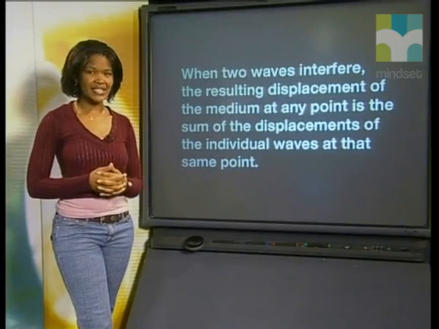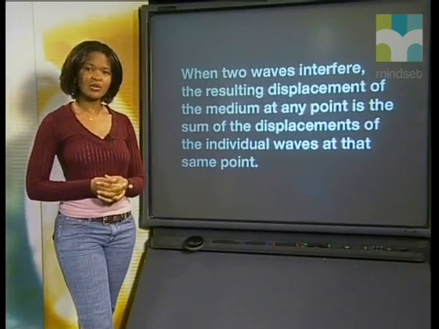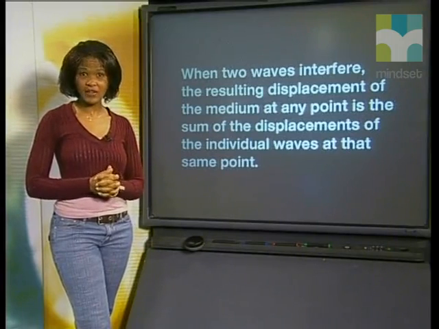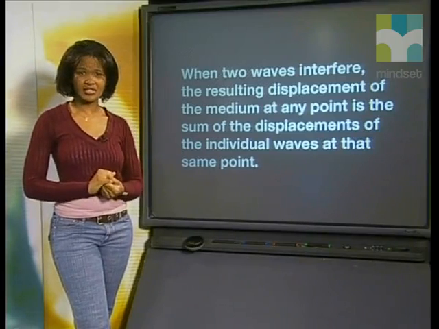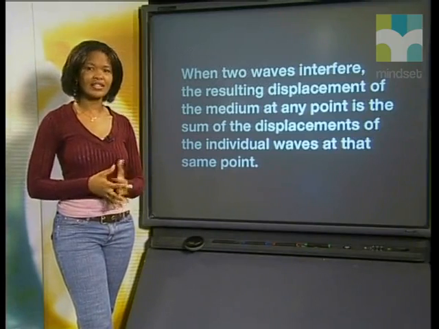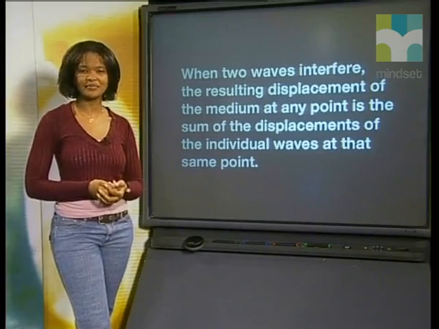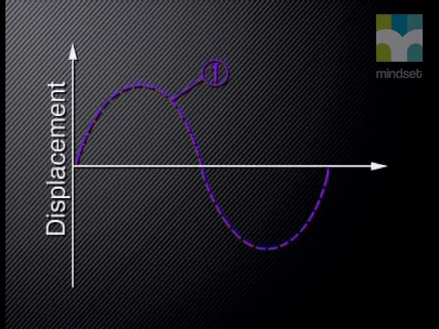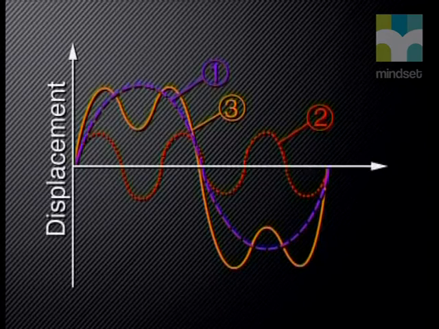I hope you can see that it's quite easy to apply the principle of superposition. In this example, we look at the point where the two troughs overlapped to form a new maximum displacement. But the principle of superposition can be applied to any point where two pulses or waves overlap. Have a look at this animation to see how the principle of superposition is applied to two waves. Wave 1 meets up with wave 2. To get the resultant wave 3, we must add the displacements of the particles in wave 1 to those of wave 2 at each point that they overlap.